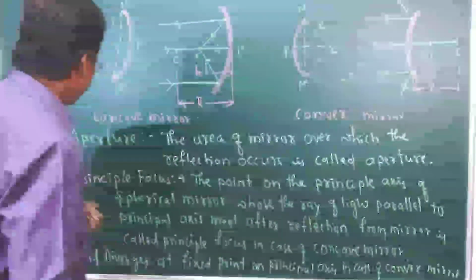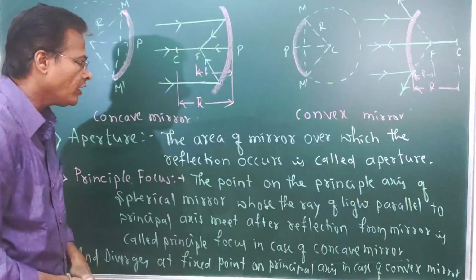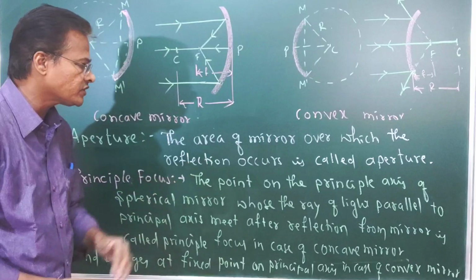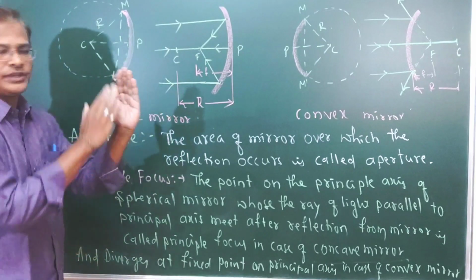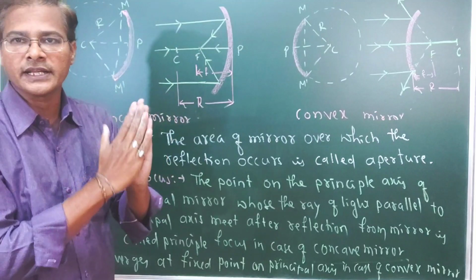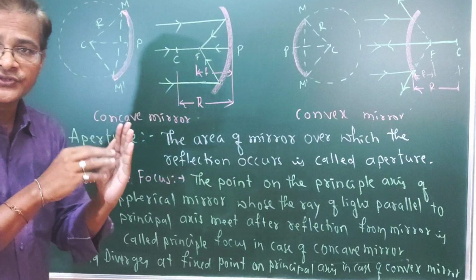Next is aperture. What does aperture mean? The area of a mirror over which the reflection occurs is called aperture. That is, the total area over which the reflection is going to occur.